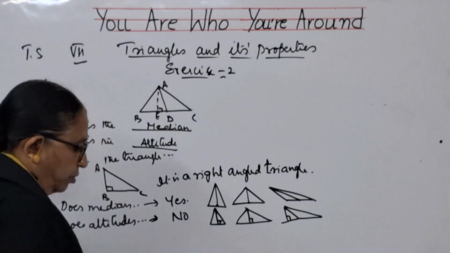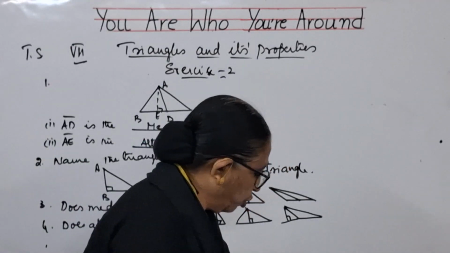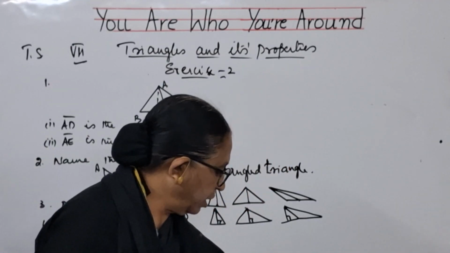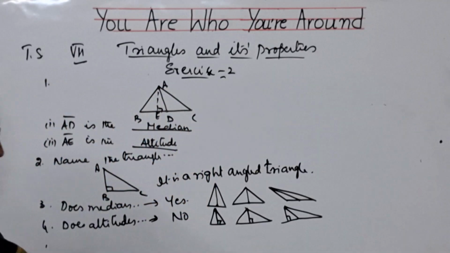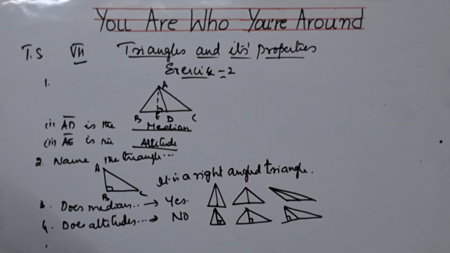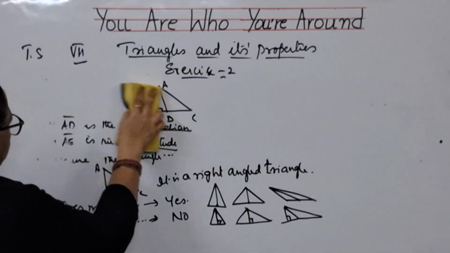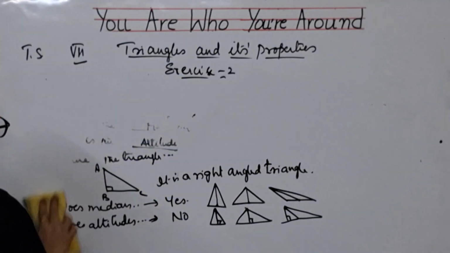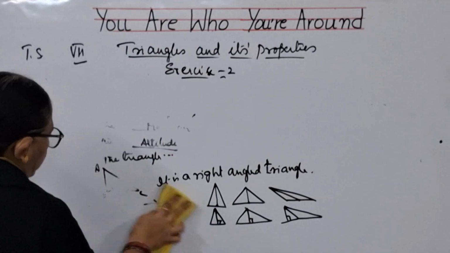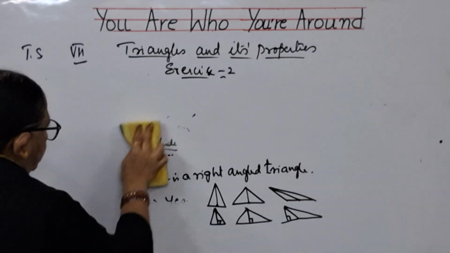Fifth one, I have to draw the triangle, children. You just copy it. Afterwards, I'll be doing this fifth problem. Please copy. Now, let us see the fifth one.